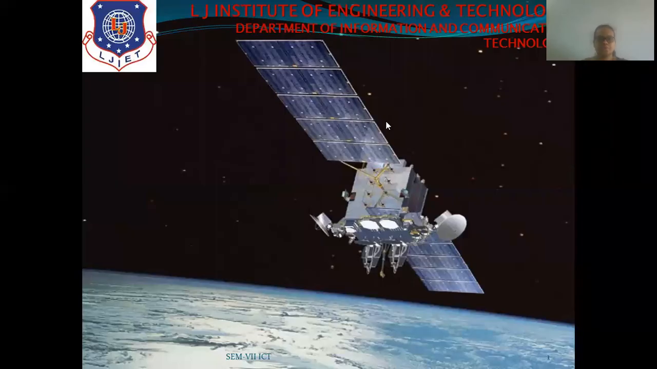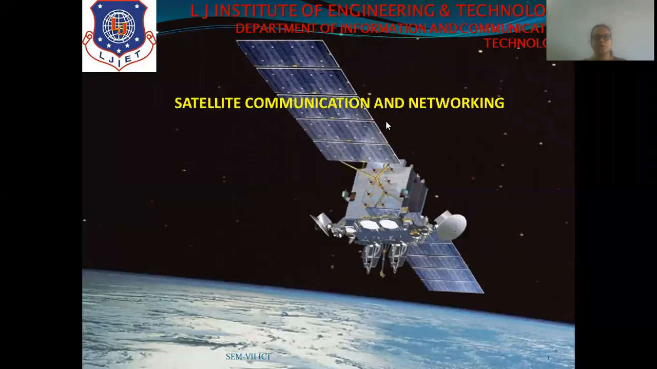Hello students. In the last session of satellite communication and networking, we discussed the polar mount antenna and limits of visibility. We are continuing with this chapter, Unit 3, the geostationary orbit.